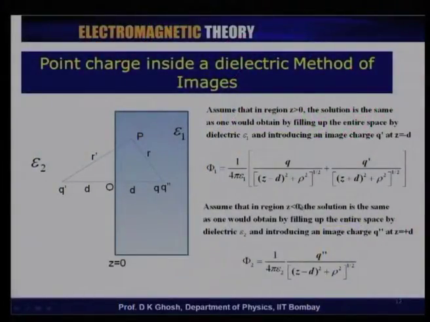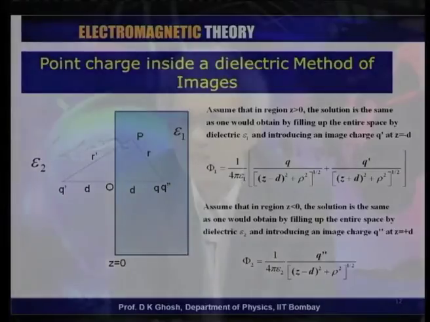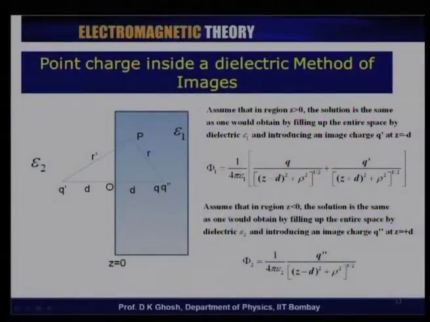Now, what happens to the field on the left hand side, that is z less than 0? Once again, I assume that the entire space can be considered to be filled up by a dielectric epsilon 2 all over. In this case, I put an image charge which I have called q double prime.